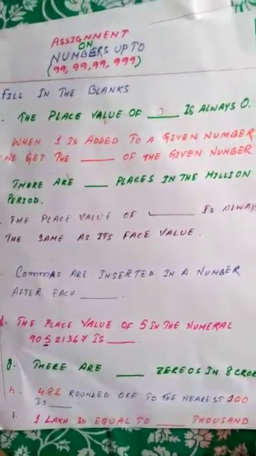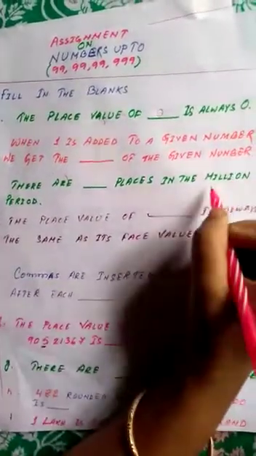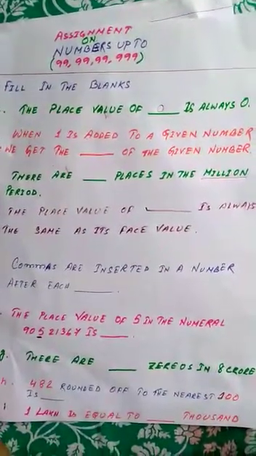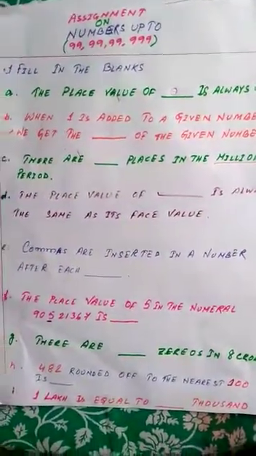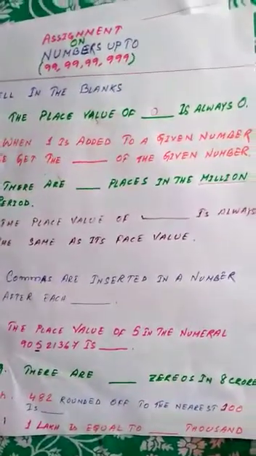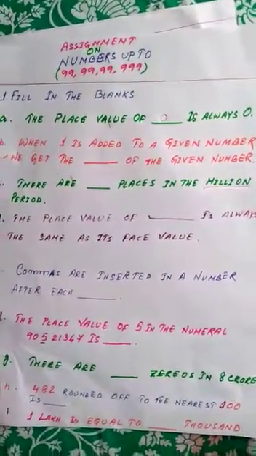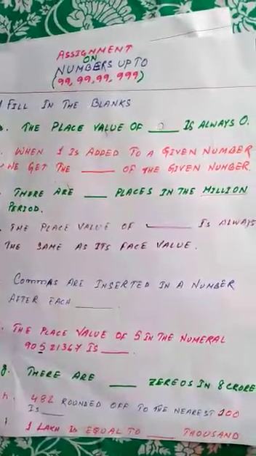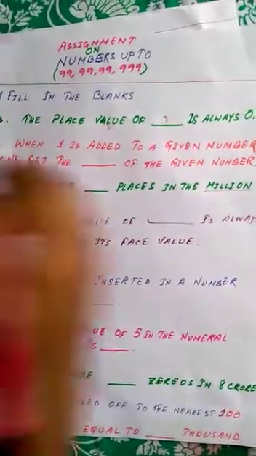In the international system of numeration there is a period million, and in that period how many places are there? If you have seen it, you can check once again, then you will get this answer.